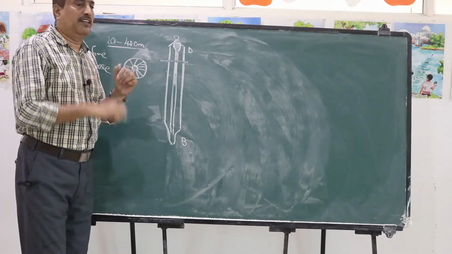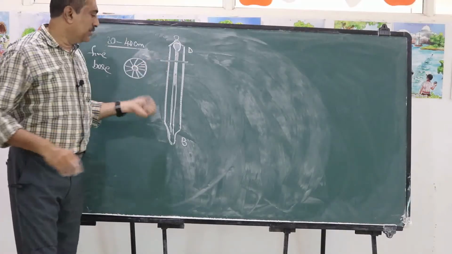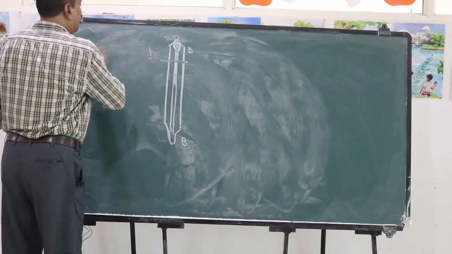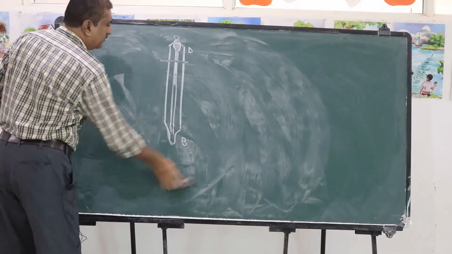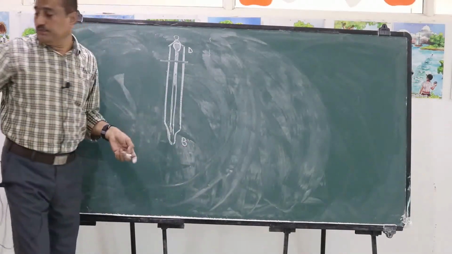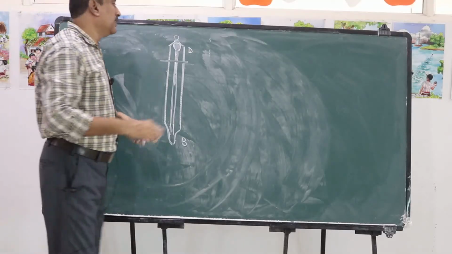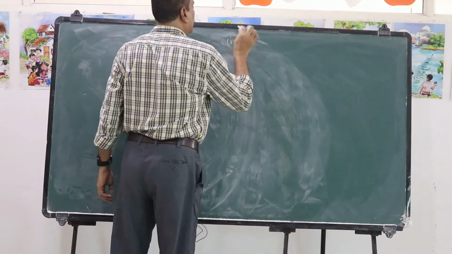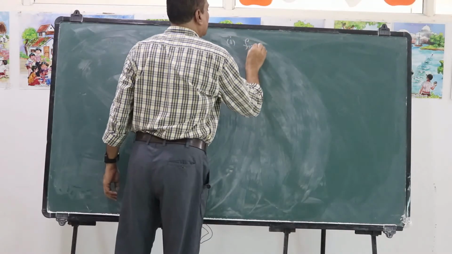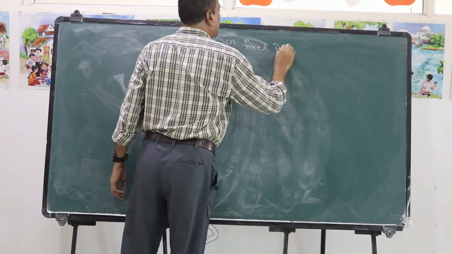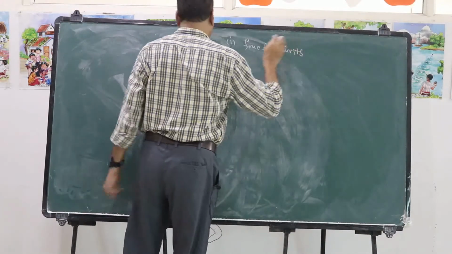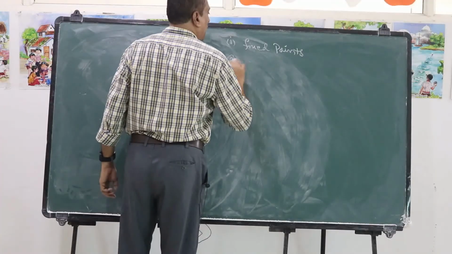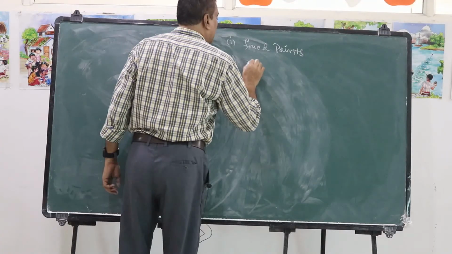It is not yet ready for measurement, because we have to calibrate the thermometer. Now this thermometer is used to measure temperature. We have to take two quantities: the first one is fixed points, and the second one is division of interval.